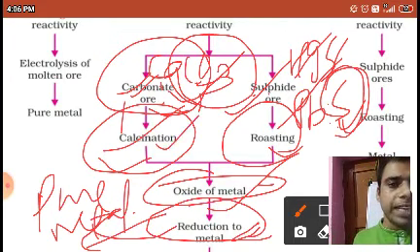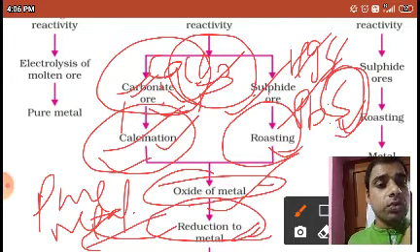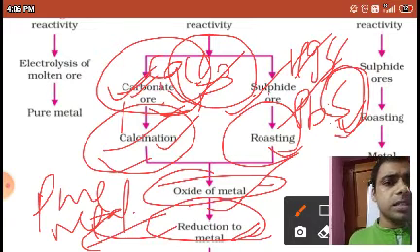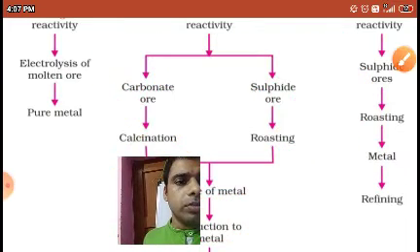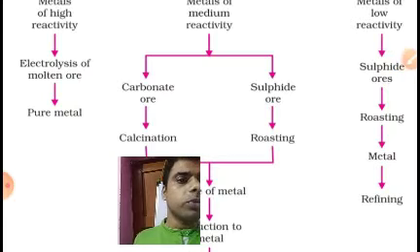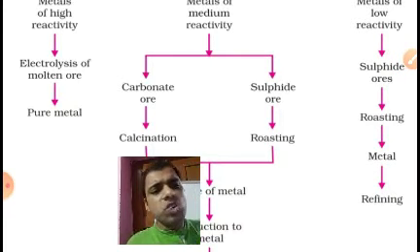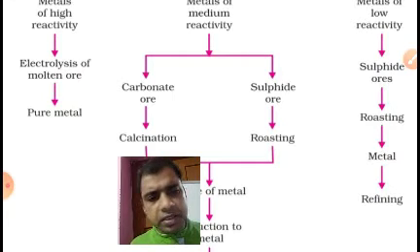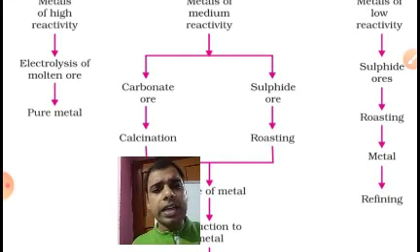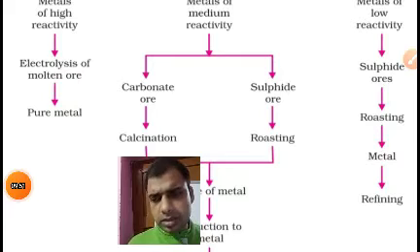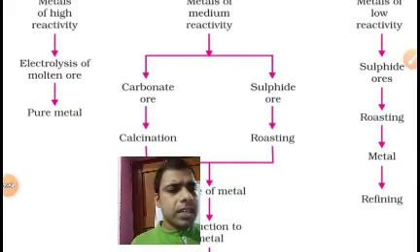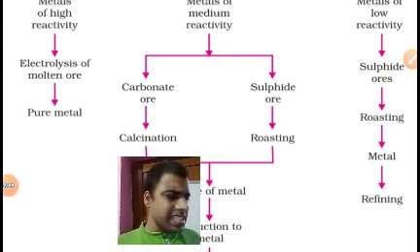You have to remember why calcination, and in which we are going to apply the calcination. Same, no? Calcium carbonate, calcination; sulfide, roasting. Okay? So that you have understood. Now the third one you can see, metals of low reactivity. Low reactivity means metals which are not very reactive, like platinum, like gold, like mercury. Okay? These are all less reactive metals.